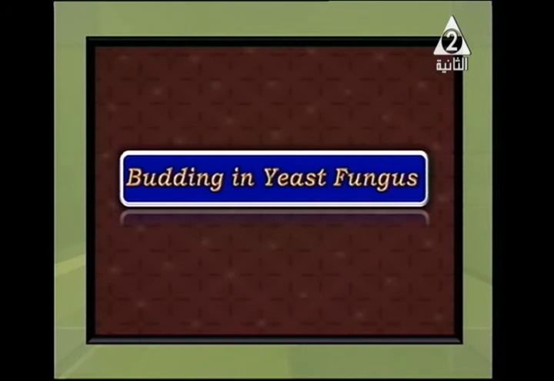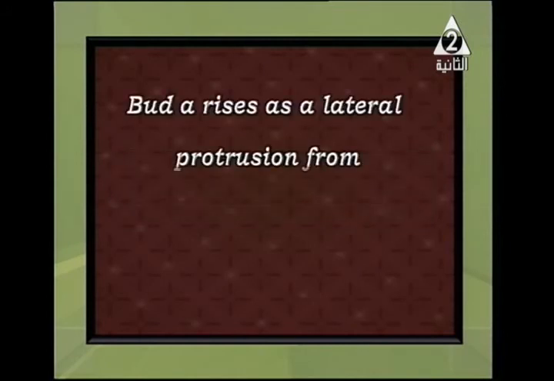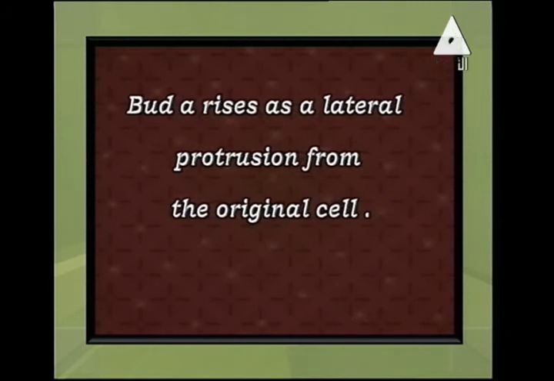Simply, we have one cell, the mother cell, or parent cell, of the yeast fungus. The nucleus inside it divides into two nuclei. After that, a kind of protrusion or bulge arises laterally beside the cell.